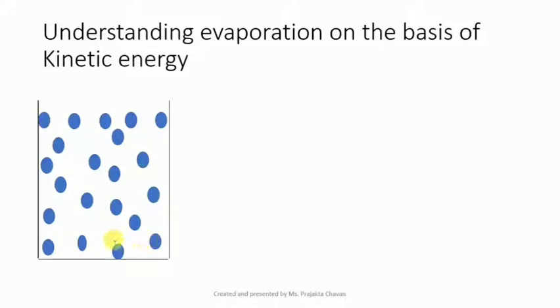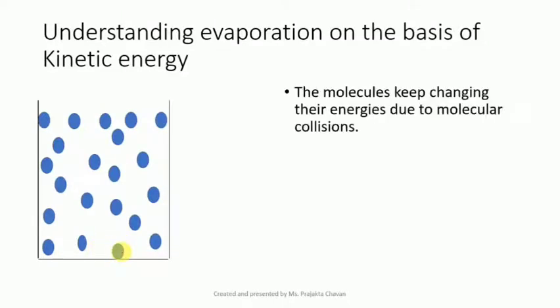But some molecules in liquid have high energy while others may have low energy. The molecules keep changing their energies due to molecular collisions. This means one molecule may hit another molecule and there might be an exchange in their energies.